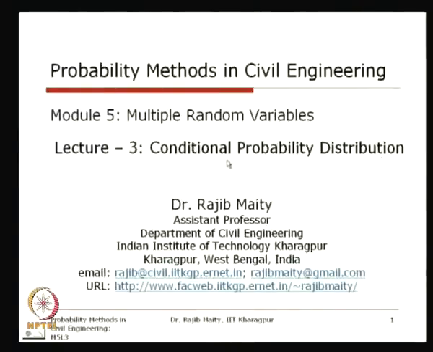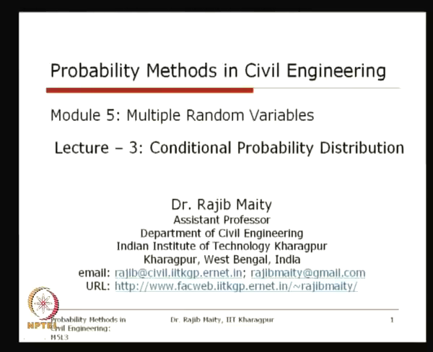For multiple random variables, we will discuss first the two random variables, which will be easier for understanding the background concept, and after we learn that concept, it can be extended to a higher number of random variables.